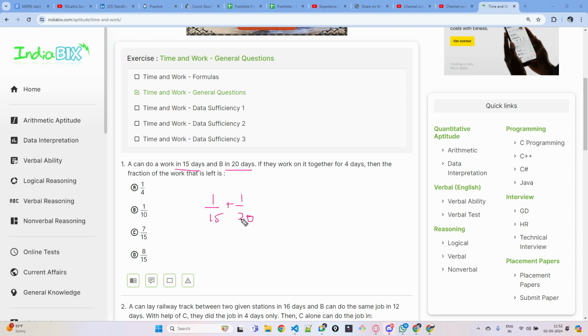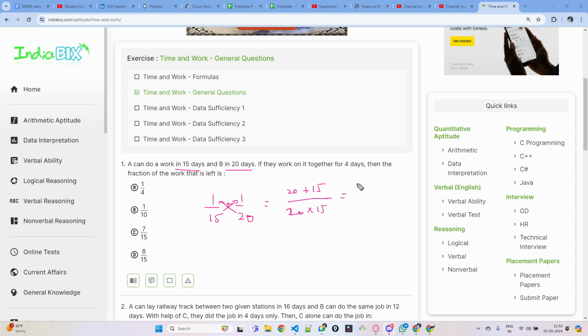So what will be the thing? You know how to add fractions. Just cross multiply 20 and 15. So it's 20 plus 15 divided by 20 into 15. You have to multiply the denominators and cross multiply. This is how you have to add fractions.